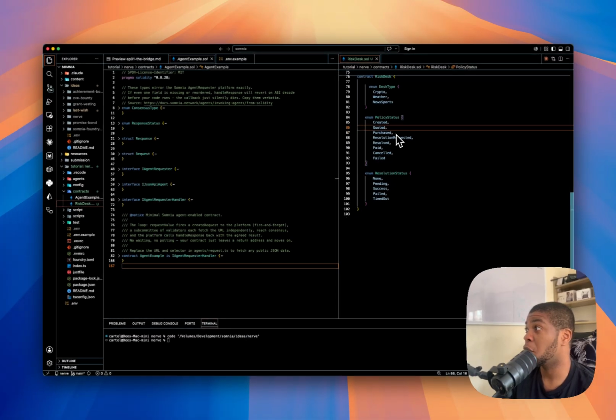Then the resolution is requested at a particular set date or by a particular event, then it gets resolved and then it gets paid. That's the straight line, top to bottom, the same path you saw in the diagram. Cancel or fail are the two ways it can fall off the line.